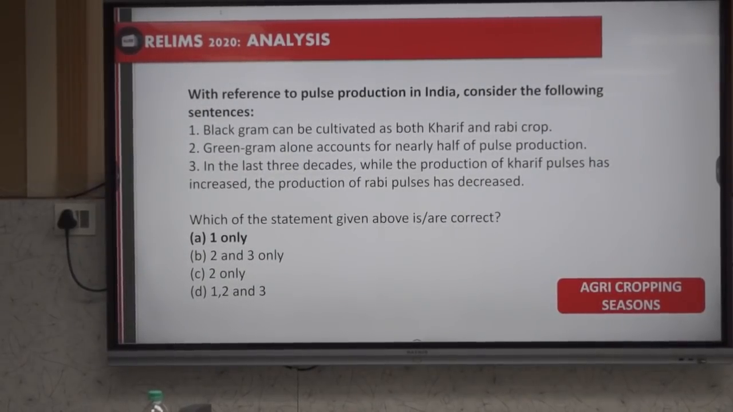What are the cousins of black gram? No idea. Then green gram alone accounts for nearly half of the pulse production. That is bad actually. I think fact-wise, 11 to 12 million alone is by black gram. Okay, out of the 25 that we discussed. Then in the last 3 decades, while the production of Kharif pulses has increased, the production of Rabi pulses has decreased. 30 years. कुछ तो गड़बड़ है.